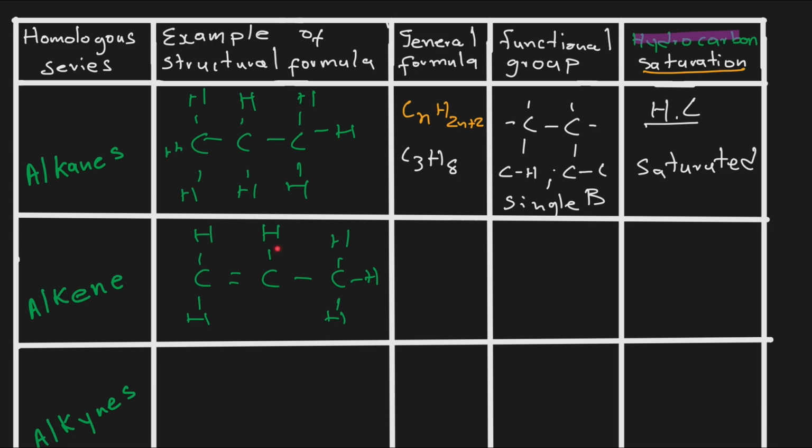Okay, so now we say alkenes is whereby we have a double bond in between carbons. If we have a double bond in between the carbons, we are going to have a different general formula, and this general formula will describe all the alkenes. The general formula of alkenes is given as CnH2n.